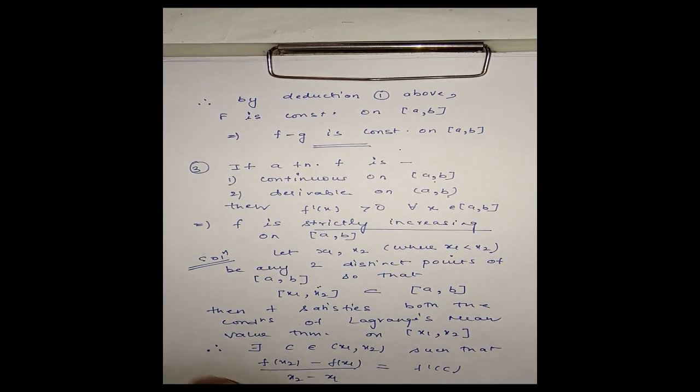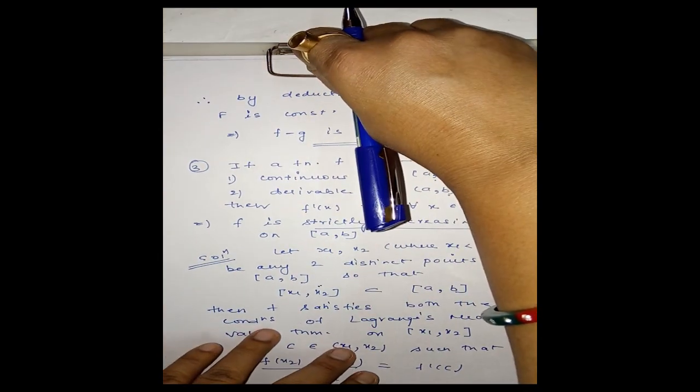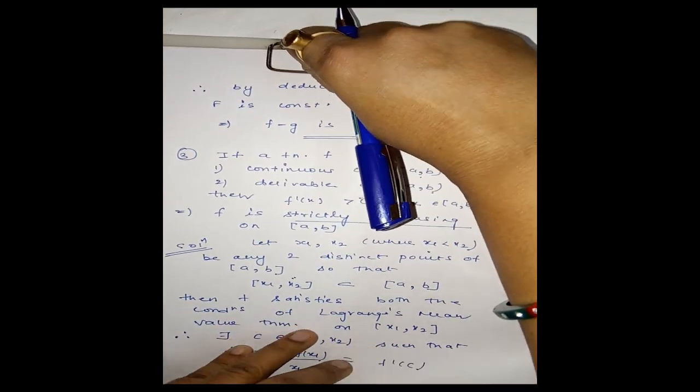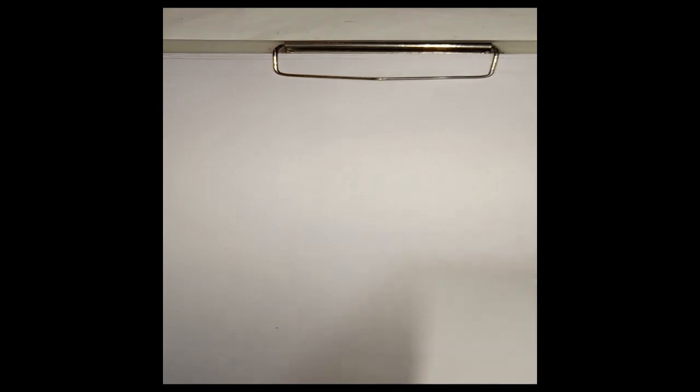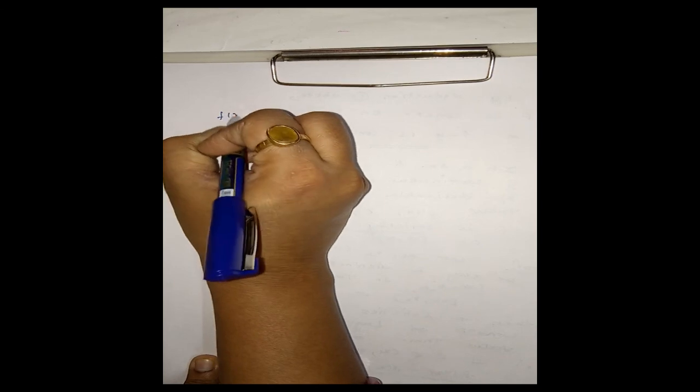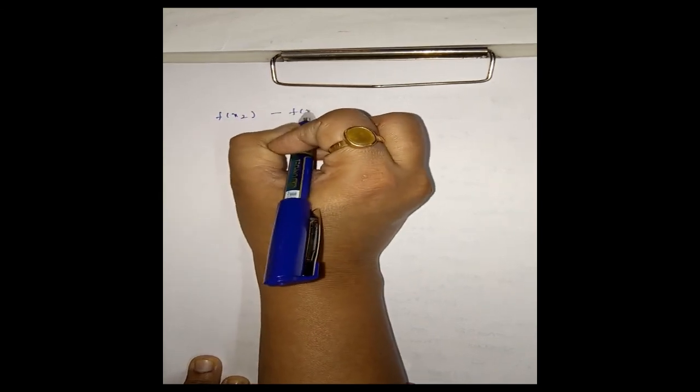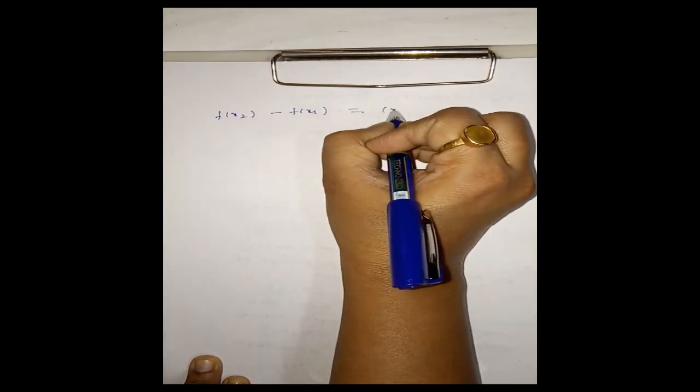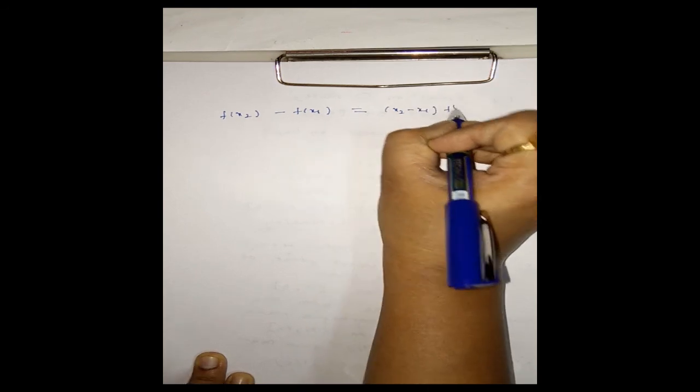Okay, now therefore we have this. I can rewrite this as f of x2 minus f of x1 is equal to x2 minus x1 f dash c.